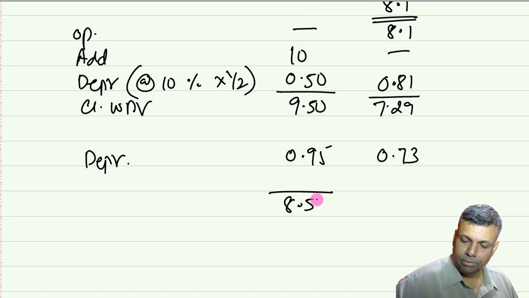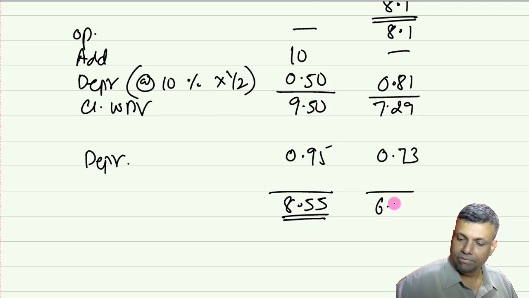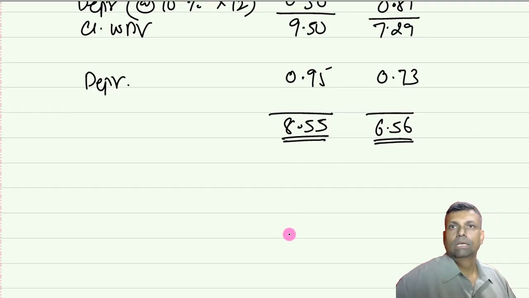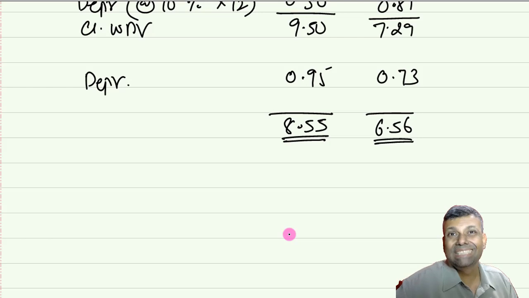This is going to be 8.55 and 7.29 minus this is going to be 6.56. This is what I call a notional WDV. This is the cost of the asset.